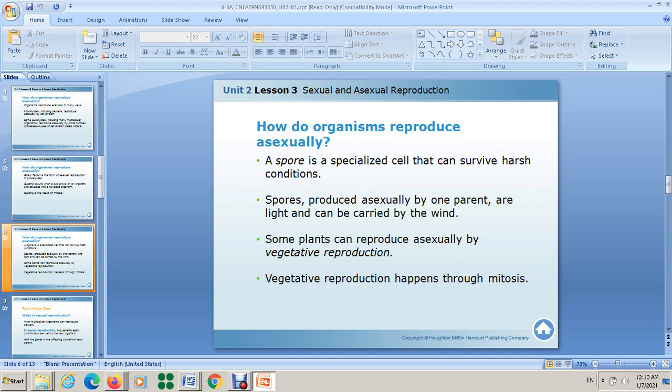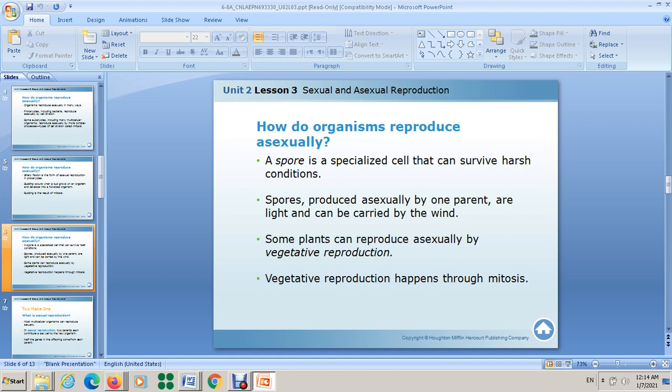Runners are the above-ground stems from which a new plant can grow, and tubers are the underground stems from which new plants can grow. These are very important to know. Also, you have to know plantlets are the tiny plants that grow along the edge of a plant's leaves. They drop off the plant and grow on their own. You can see this in potato. Sometimes if you leave it for a long time, it starts to produce things on it, because of asexual reproduction.